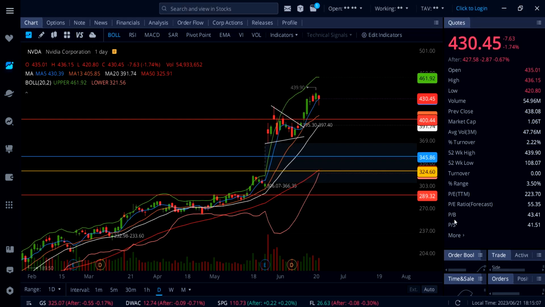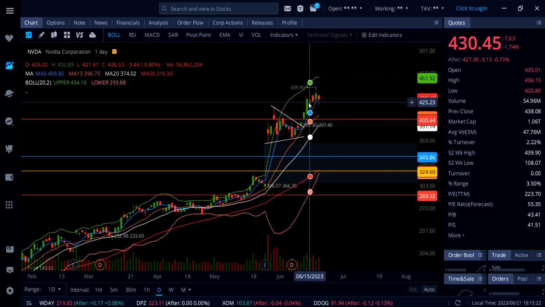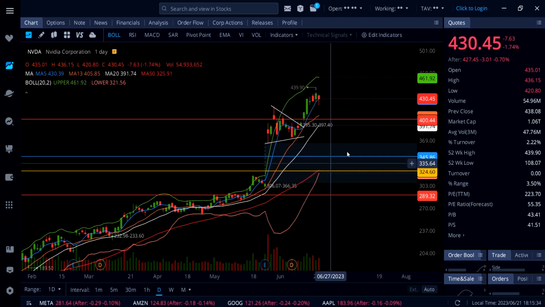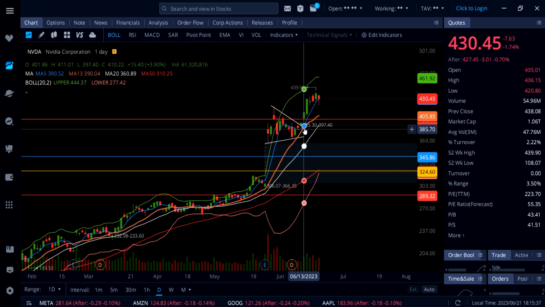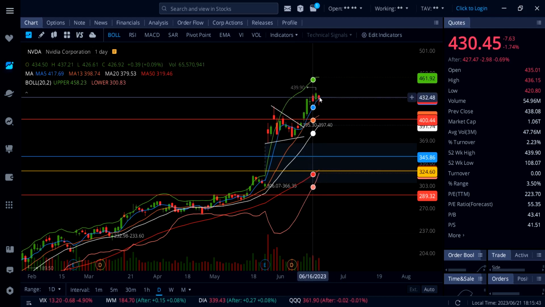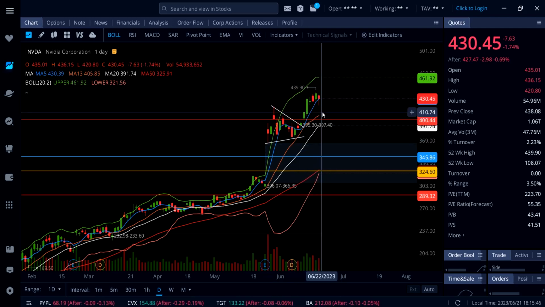On Nvidia, the stock is down 1.74%. And just like I said last night, watch out for this support at 420, and look at this support right here. Low for the day 420.80. Support was holding, the stock went back up, and now again it's looking bullish, and we could be flagging right here on Nvidia. And now it's holding 430 as a support into the close, blue line 5 SMA. So we do have support at 430, 420, 406, 13 SMA, and then 400. Also the gap down here at 395. To the upside, if 430 can hold, Nvidia possibly can consolidate right here into a bull flag. That means one thing, 460 possible on Nvidia.